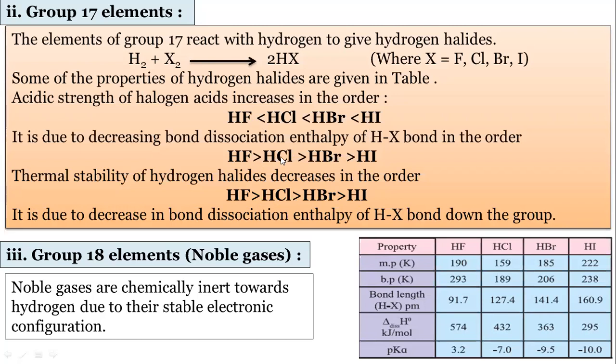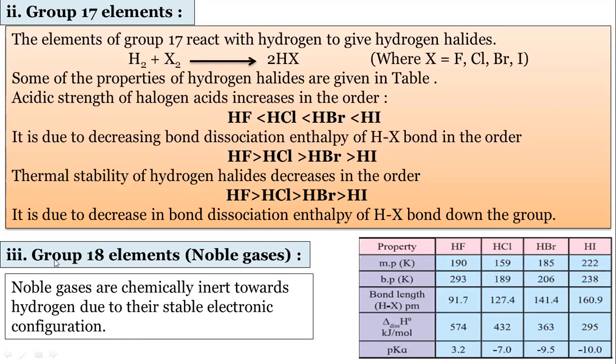And these are shown as the bond dissociation energy. HF has a very high bond dissociation energy because the bond is very strong, and HI is a very weak bond. This is shown in this table also. See, the bond dissociation energy of HF is very high, and that of HI is very low.